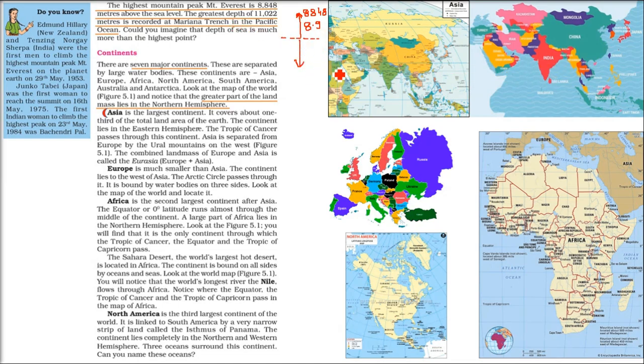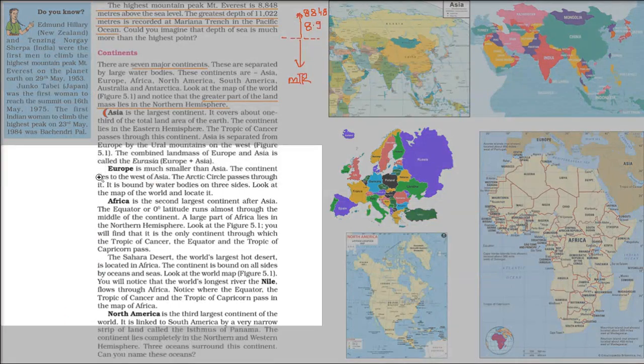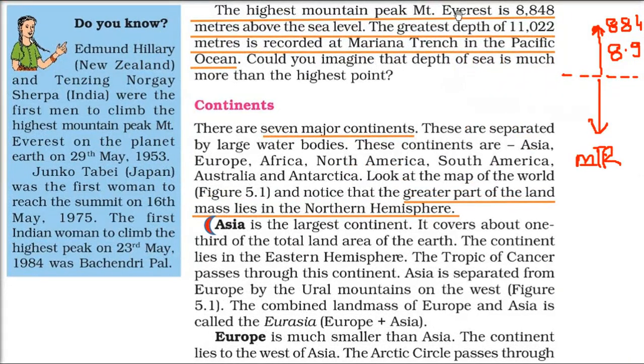Mount Everest is the highest peak of the world. And what about the deepest one? It's the Mariana Trench. There is a place called Challenger Deep in the Mariana Trench, and that place is the deepest known in the Pacific Ocean. It's the deepest, 11 kilometers, 11,022 meters.